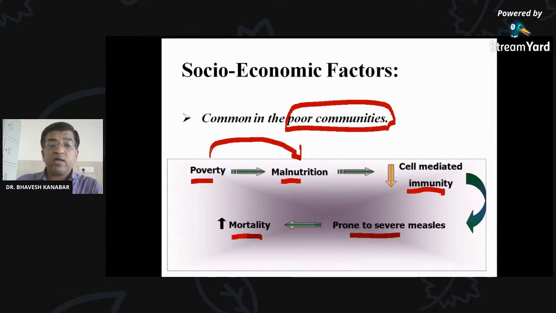Again, I repeat, poverty leads to malnutrition. The nutrition status of the child will be low, and that will lead to a decrease in cell-mediated immunity. And due to that, they are more prone to severe measles and increased mortality.